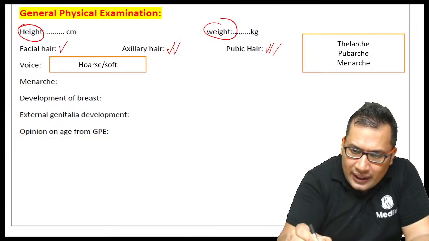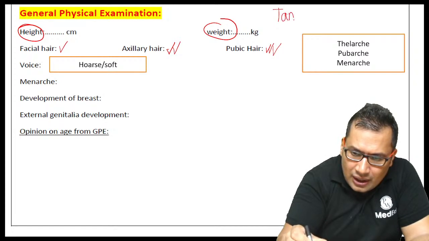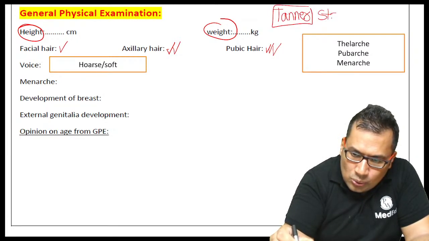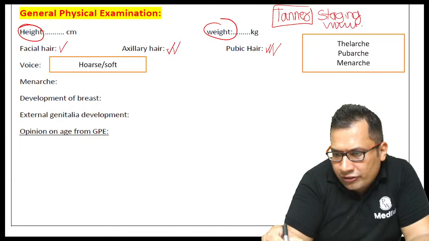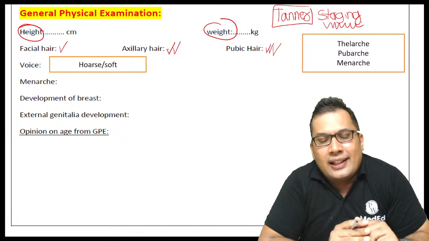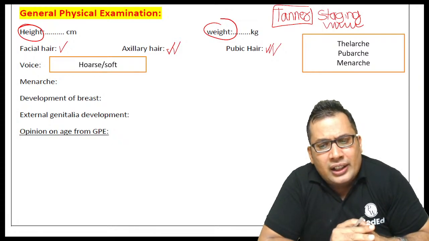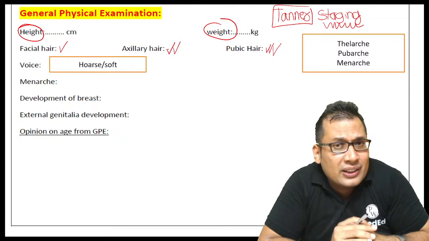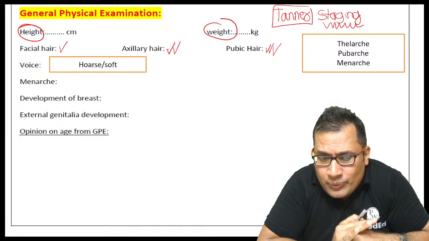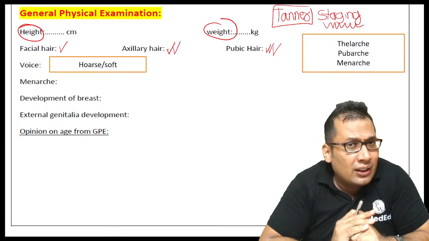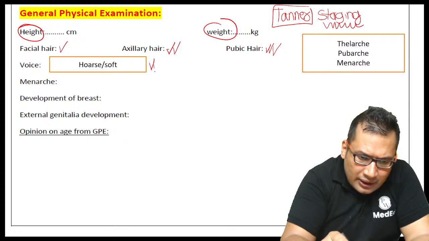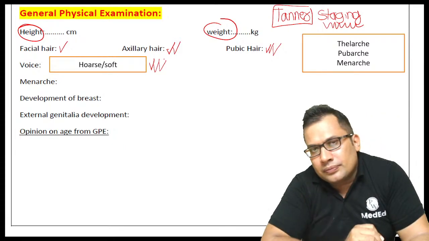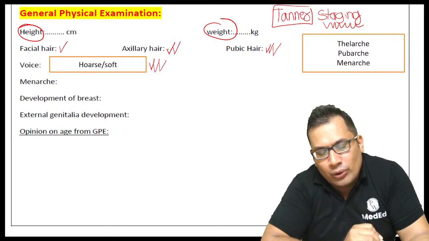In this you need to write Tanner staging. What is Tanner staging? Of different findings like axillary hair, pubic hair, or the thelarche, all this you need to go through the standard text. So this is one. Then also you need to examine voice, whether hoarse voice or the soft adult voice.